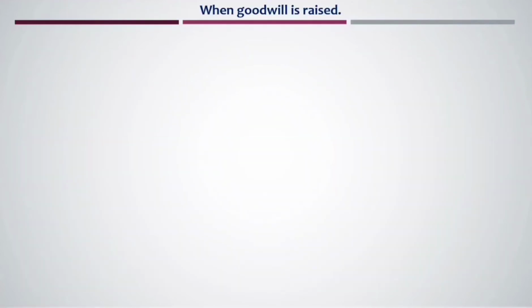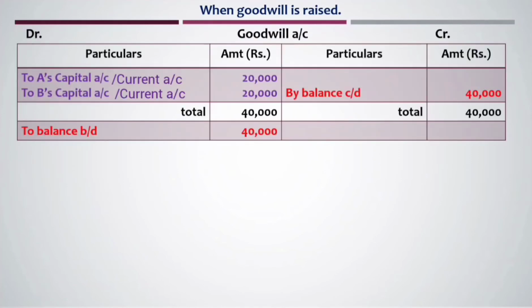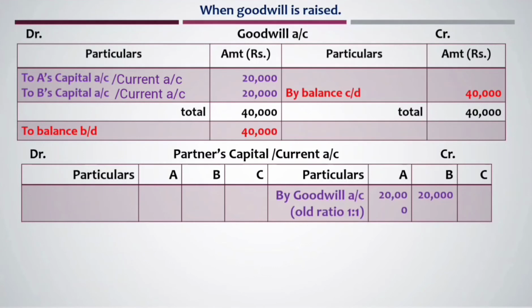First situation where goodwill is raised. It is not brought in cash but it is raised. So the entry will be in the goodwill account to the debit side to old partners capital account. That means here to A's capital and to B's capital. A and B are the two old partners. Then the another effect of this will be in the partner's capital or current account credit side as by goodwill account.